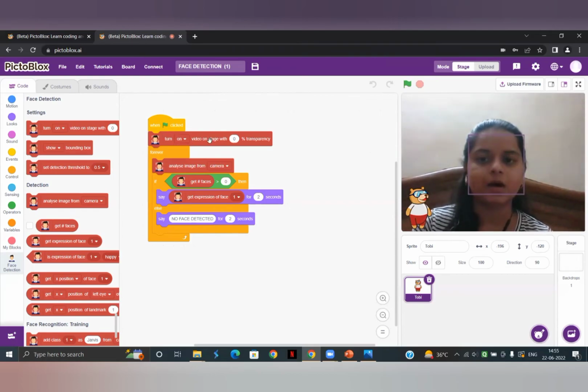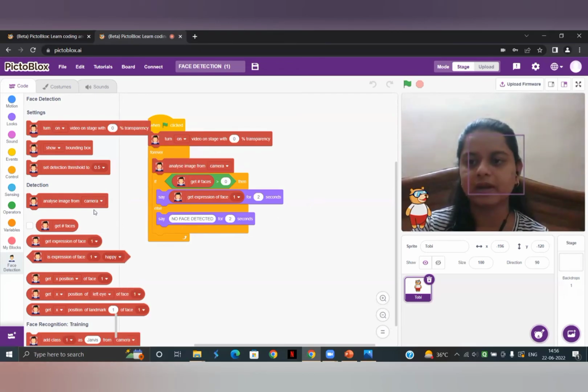Okay. Now, turn on video on stage is just going to add the live footage on the stage screen. Get faces is going to count the number of faces on your screen, and get expression of face is going to calculate the emotion depicted by the person on the stage screen. And if no face is detected, if this condition becomes false, then just display that no face is detected. All these red blocks you will get over here in this face detection module: settings, detection, training, everything is there.